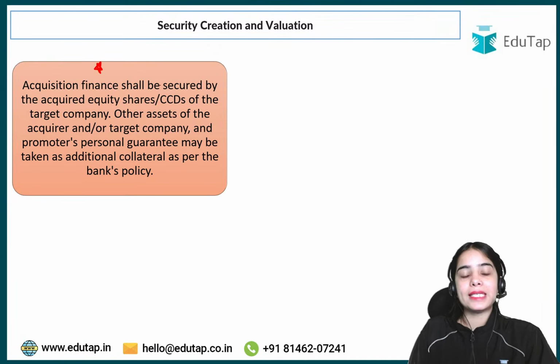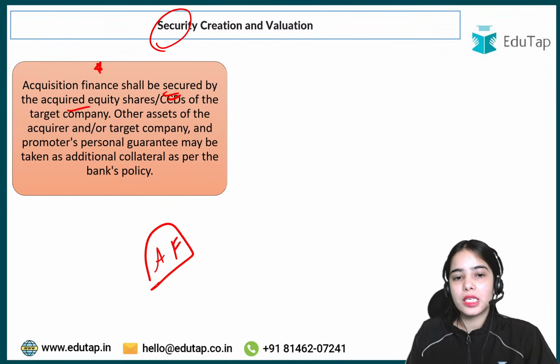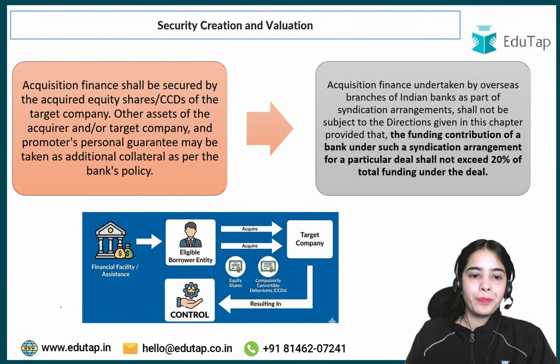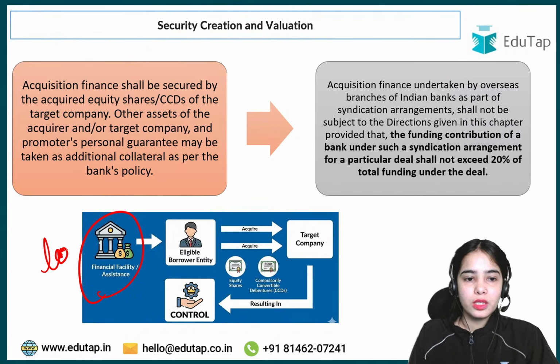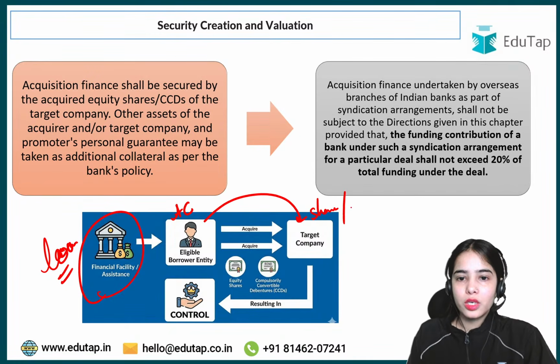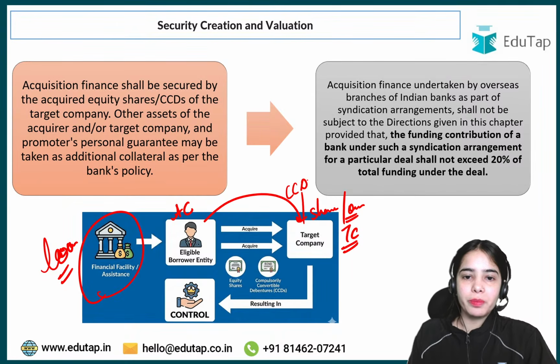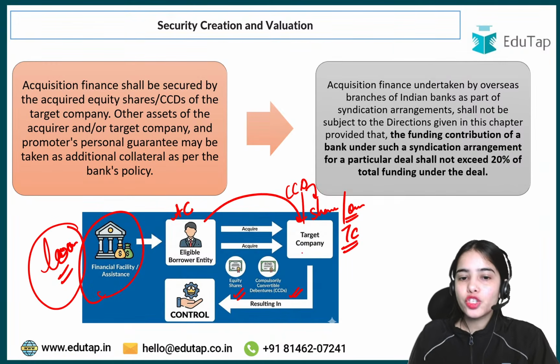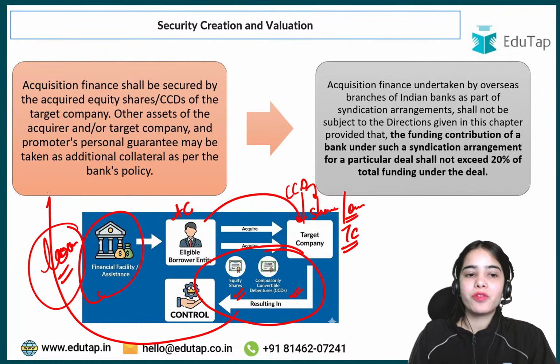Now acquisition finance shall be secured by the acquisition. Now security for the acquisition finance, what should be the security? So basically think about it, the loan is given to the acquiring company to acquire the shares, that is the ownership in the target company. Acquire the shares or compulsory convertible debentures that convert into shares in the target company. So these equity shares or these compulsorily convertible debentures that are bought through the loan should be collateral that has to be kept with the bank.